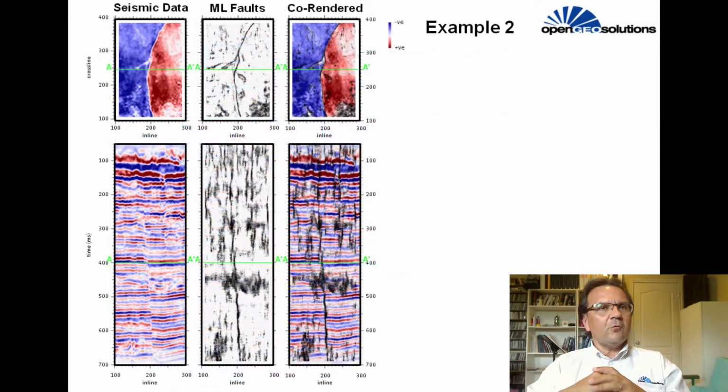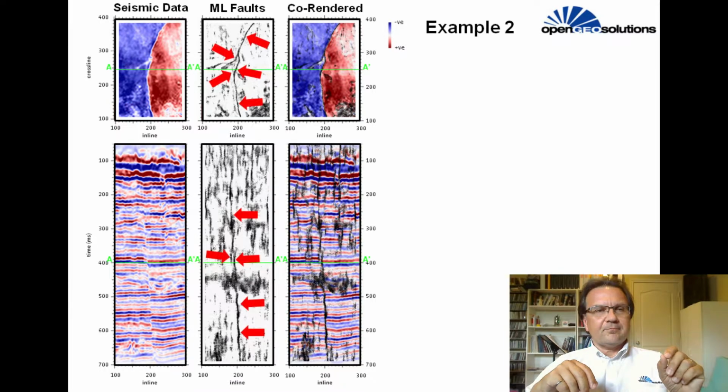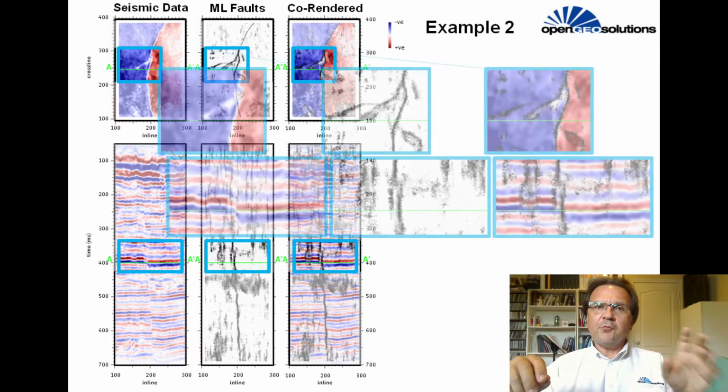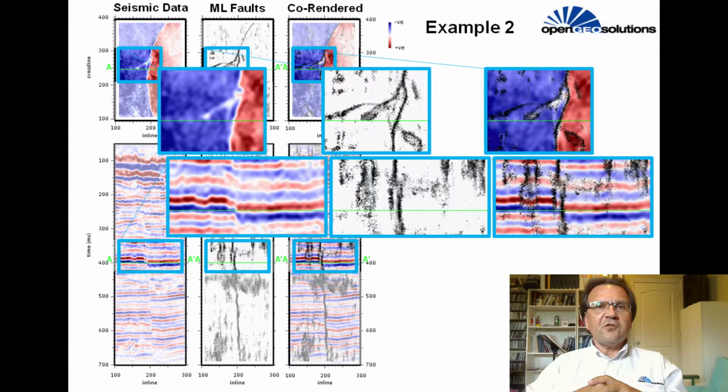In the second example, where we previously saw a single fault, as shown here, we now realize that the fault is subtly splitting. The split is quite narrow, and although it is detectable in the original seismic data, it was noticed only after it was detected and revealed by machine learning.